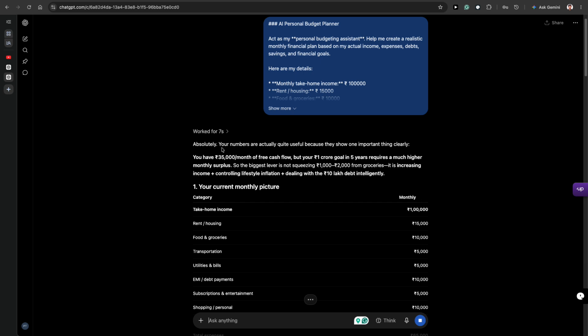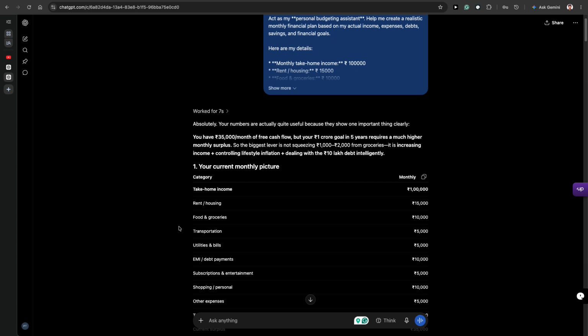Absolutely, your numbers are actually quite useful because they show one important thing clearly. You have 35,000 per month of free cash flow, but your 1 crore goal in 5 years requires much higher monthly surplus. So the biggest lever is not squeezing 1,000 or 2,000 from groceries, it's increasing income, controlling lifestyle inflation, plus dealing with the 10 lakh debt intelligently.